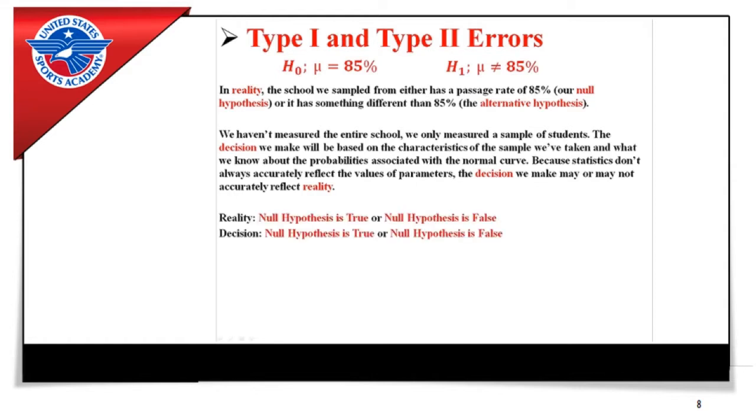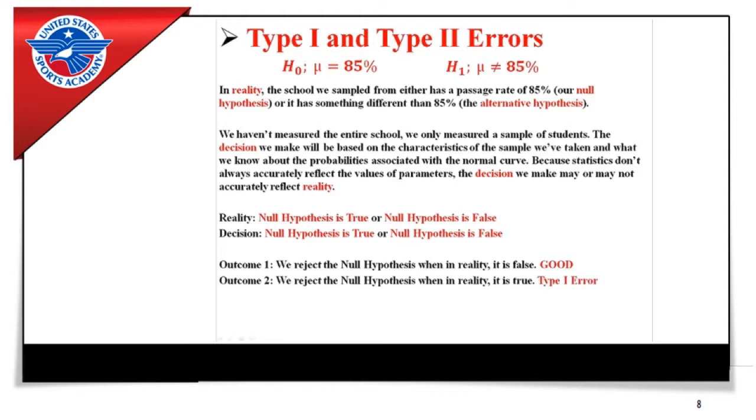So in reality, the null hypothesis is either true or false. And we're going to make a decision about whether that null hypothesis is true or false. So we could be right, we could be wrong. There are four possible things that could happen. Outcome one is that we reject the null hypothesis when in reality it is false. So what that's saying is that we reject the null hypothesis when we're supposed to.